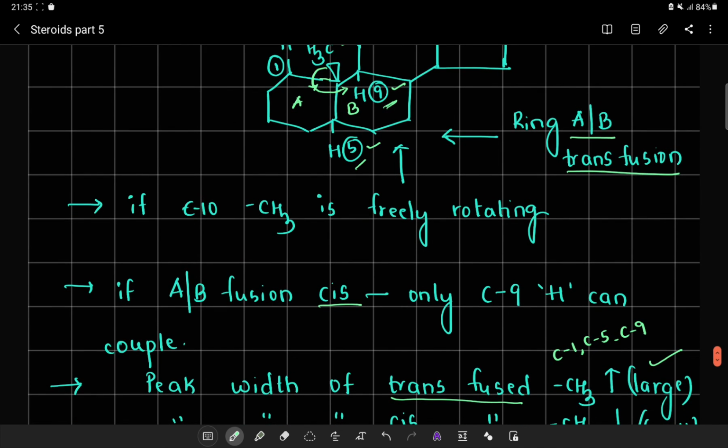Through this, now we could come to a conclusion about the nucleus and their fusion, that is rings A, B, C, D, and finally the angular methyl group, how it couples with the different protons under different fusions. In this way, now we could complete the nucleus of the cholesterol system. Thank you.